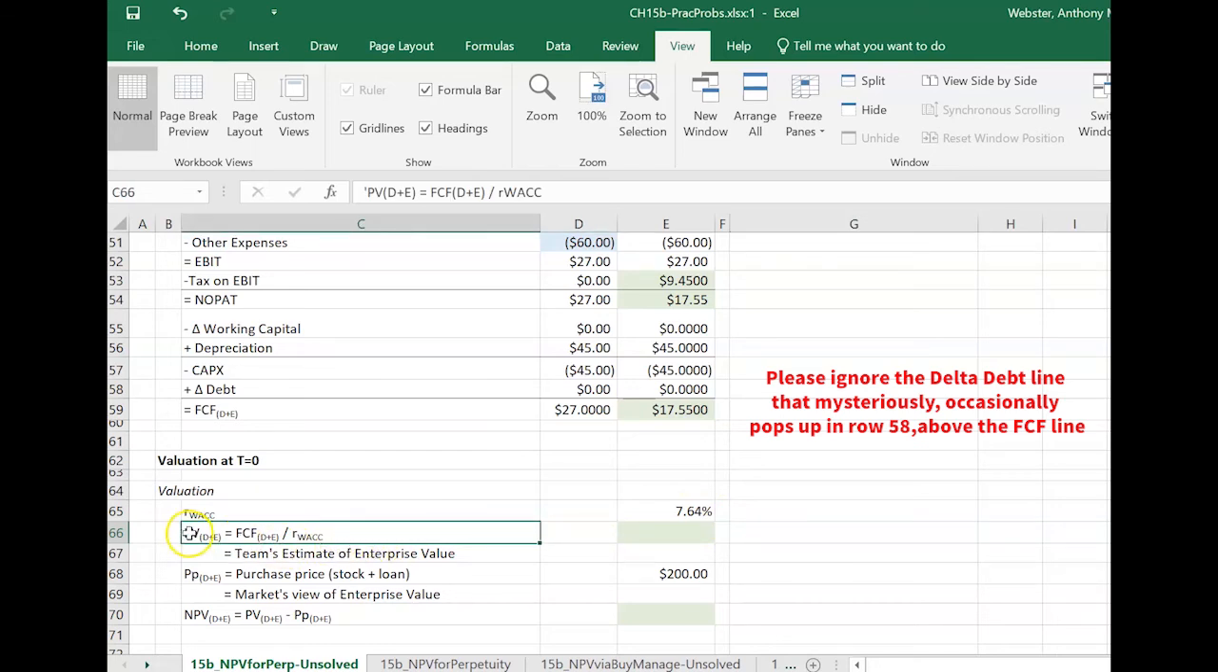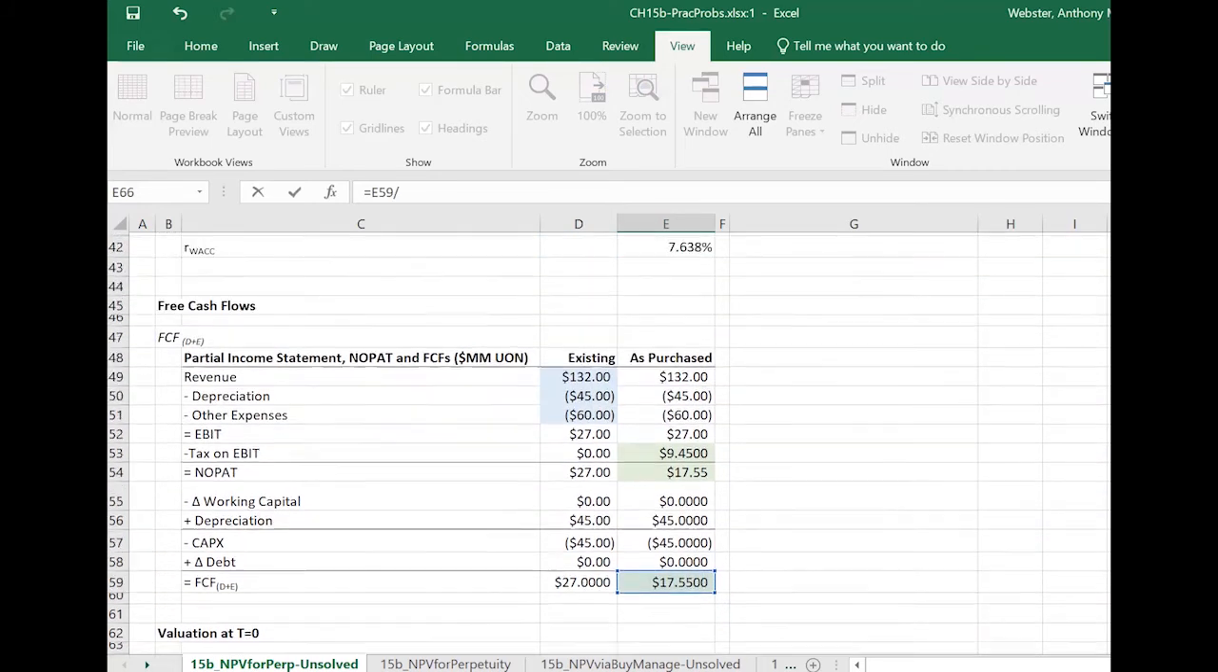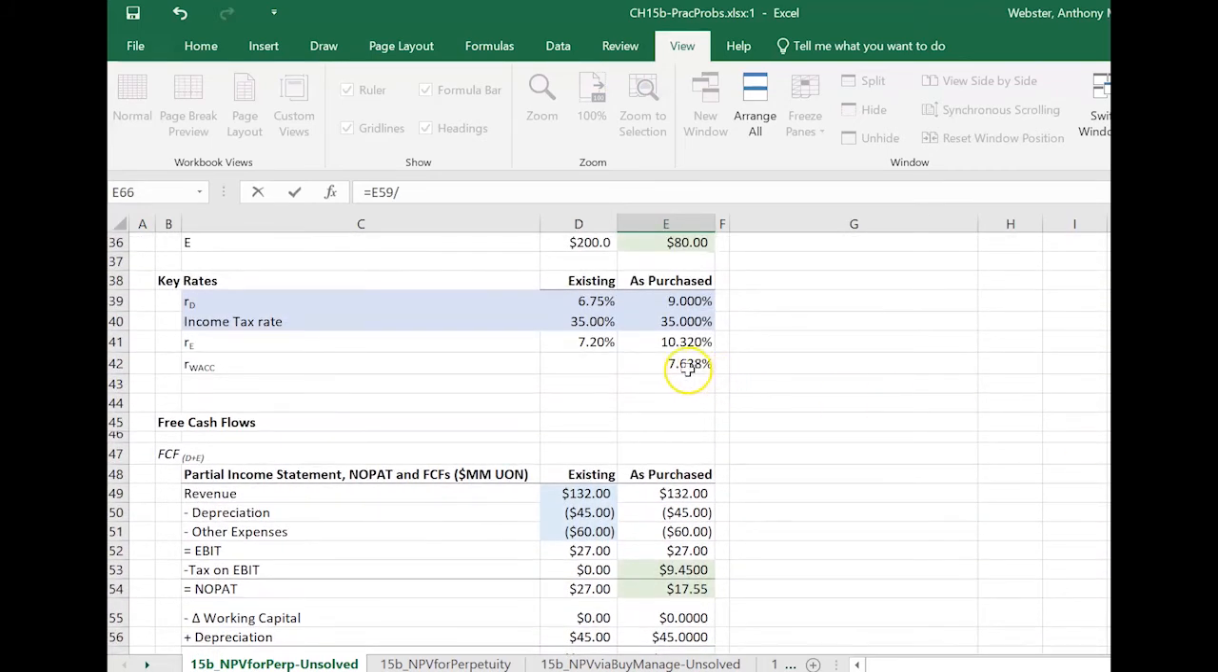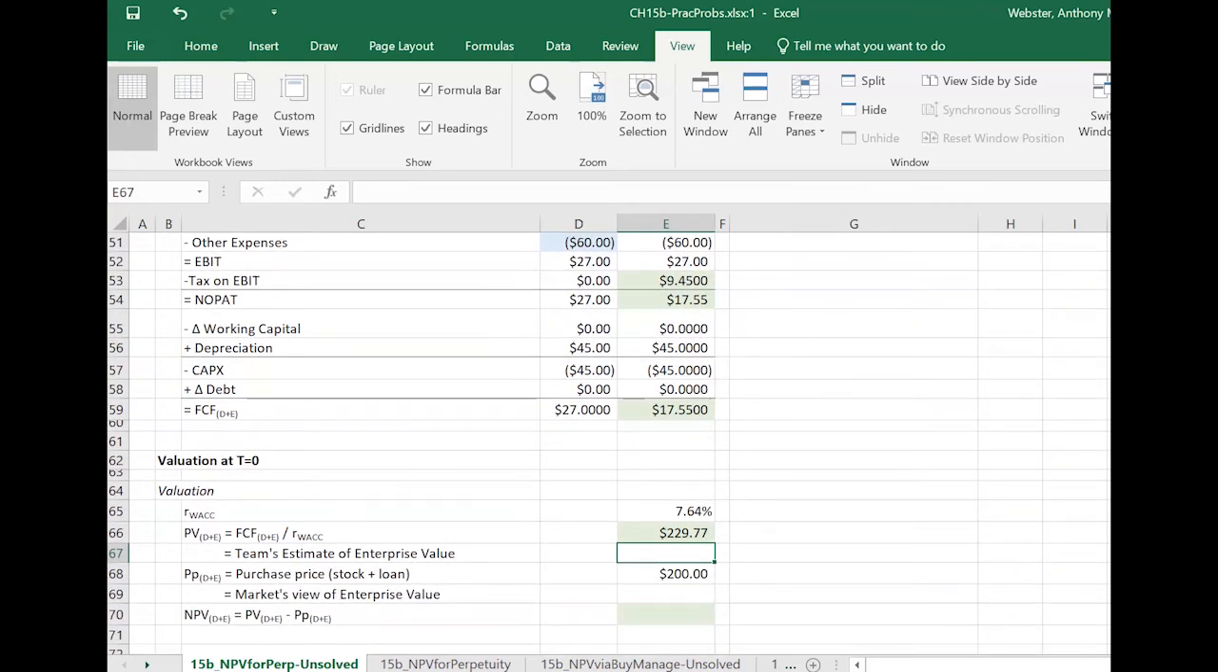So the present value of all the future cash flows running out until the end of time for this entity is just our free cash flow for a single year divided by the weighted average cost of capital. So that's going to be our 17.5 divided by the weighted average cost of capital up here. Okay, and so that's 229.77.